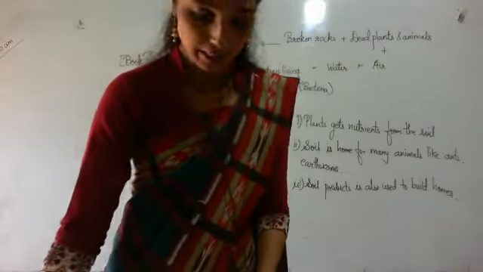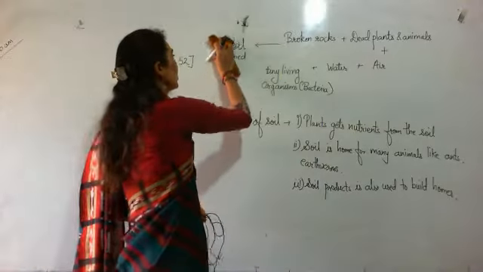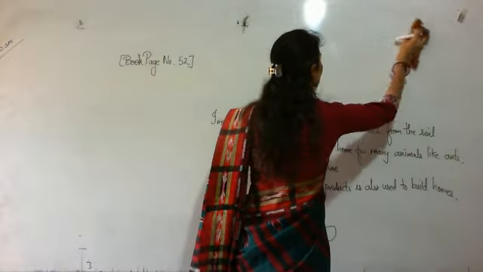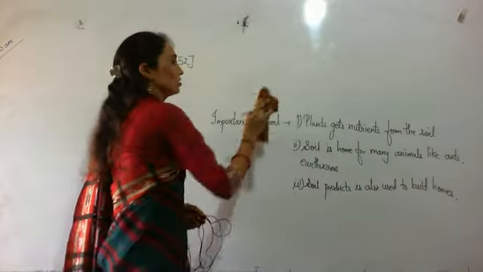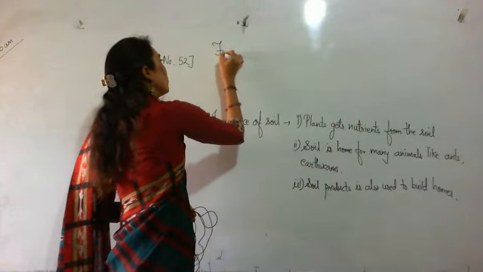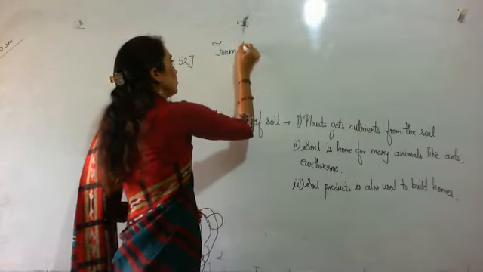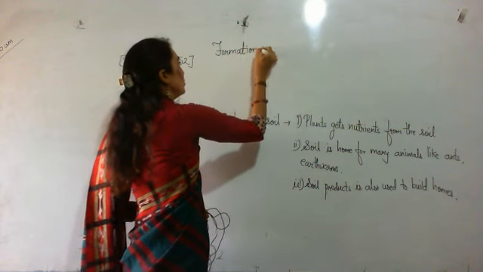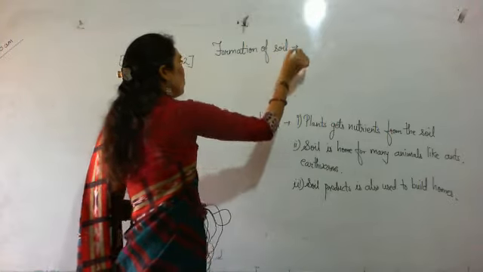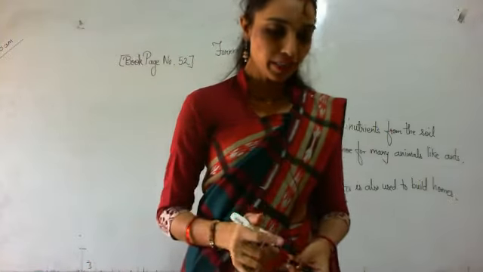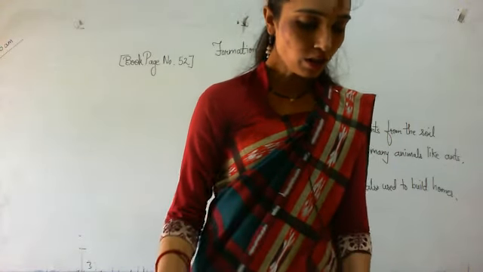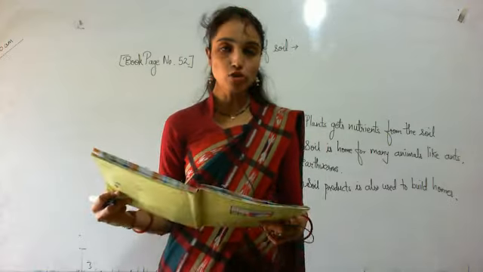Then next topic is formation of soil. From the book: Rocks break up to form soil.